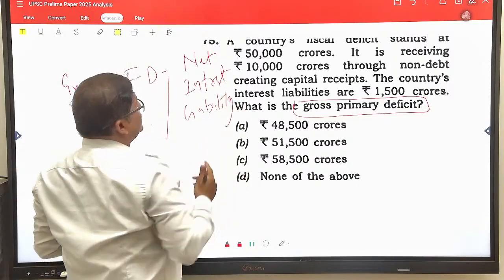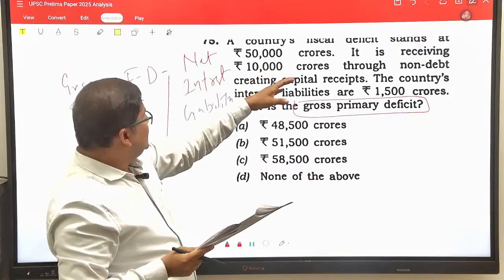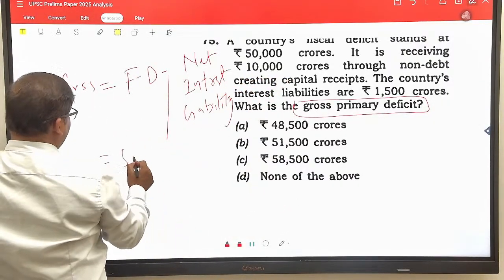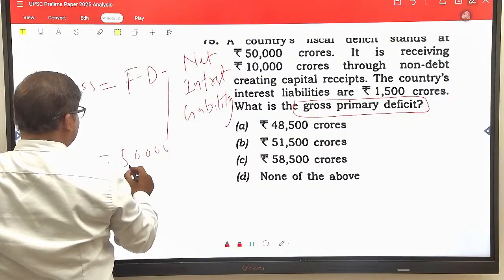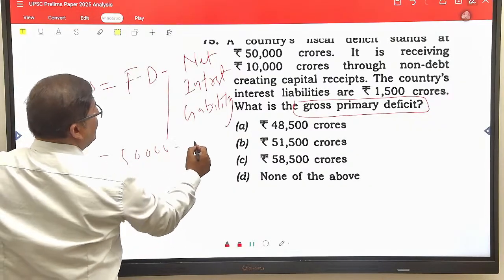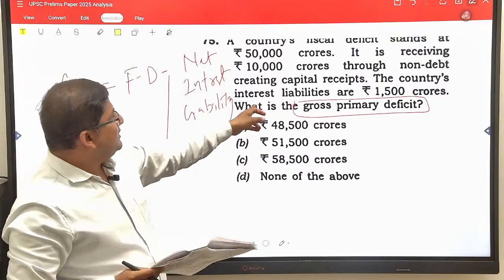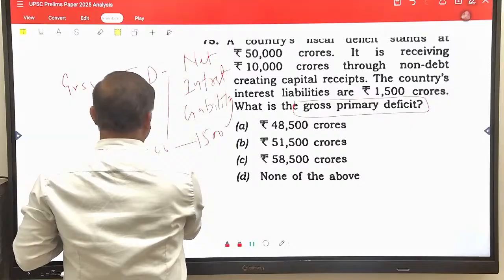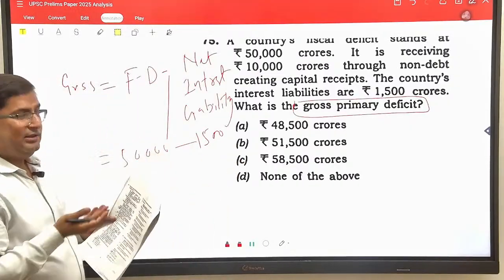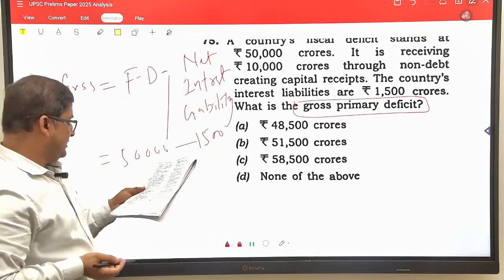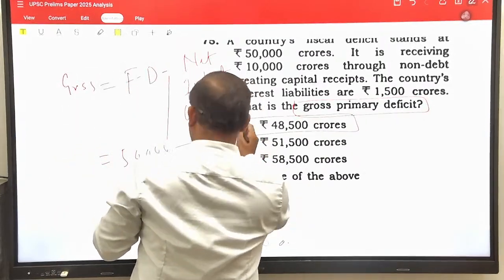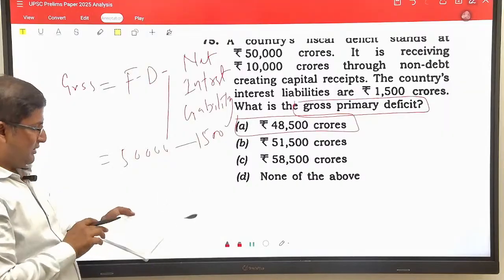They have given the fiscal deficit as 50,000 crore rupees and the interest liability on government as 1,500 crore rupees. Applying this formula, you get 48,500 crore rupees. So A would be the answer according to me.